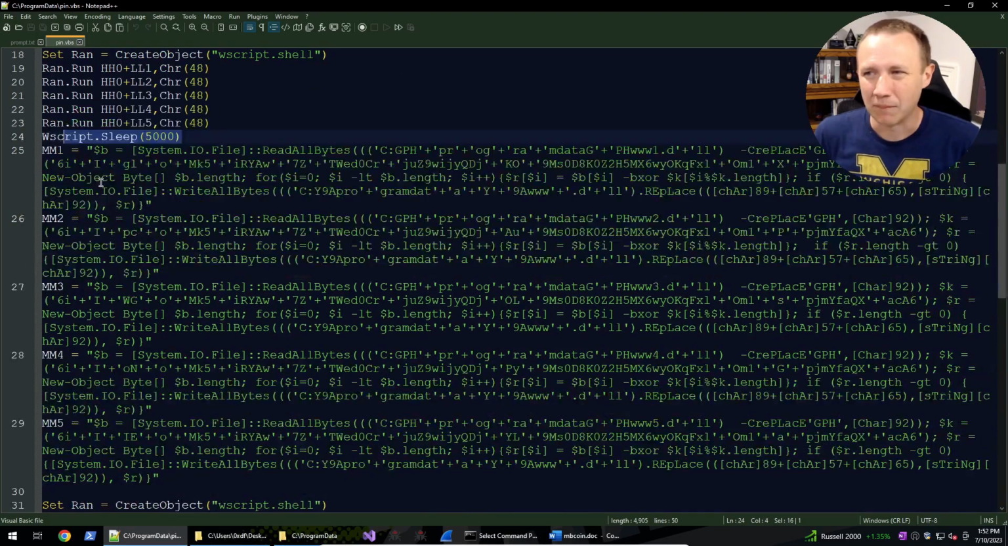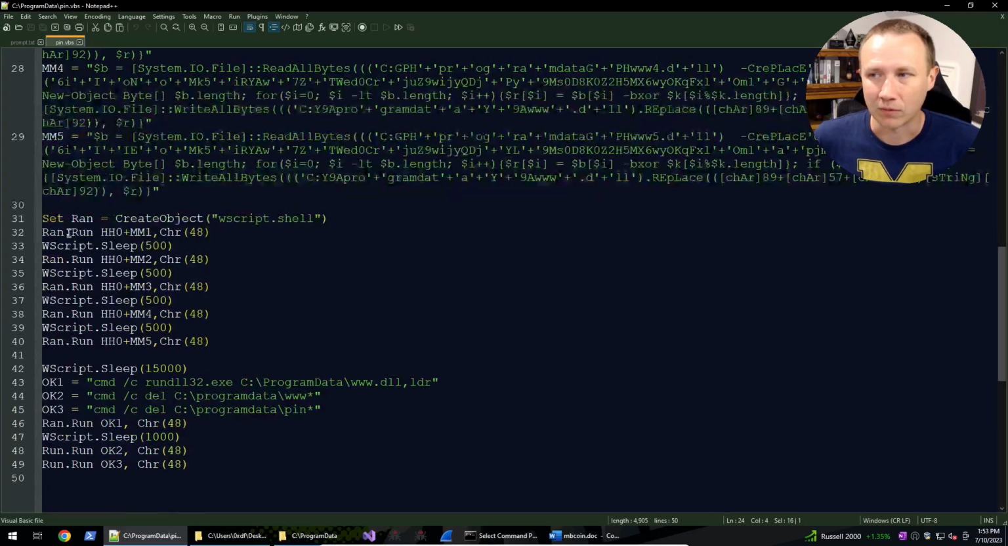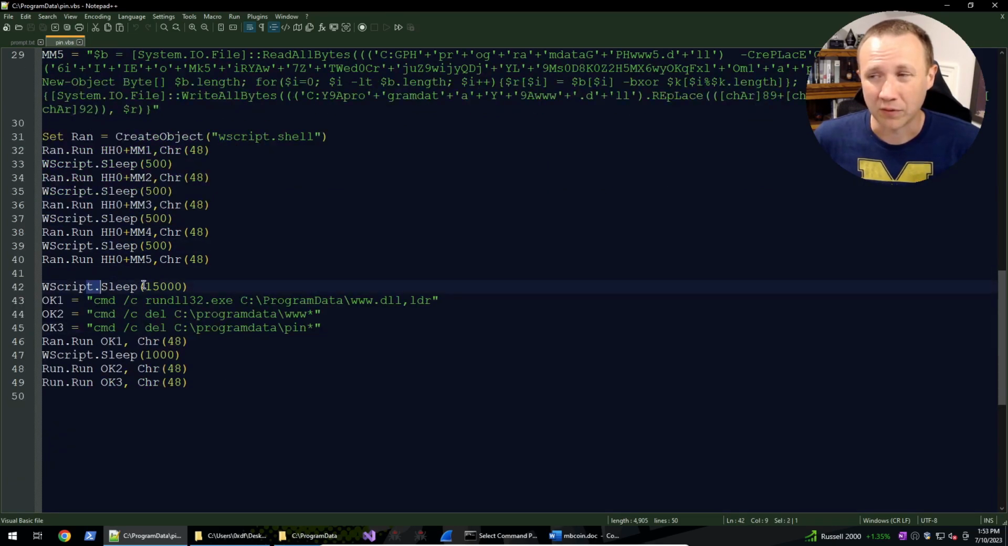Now I've got these things, so some more obfuscated PowerShell. And I'm doing the same thing. So I'm running the PowerShell for each of those, sleeping half a second in between each of them. And at the end, here I got to sleep for 15 seconds.